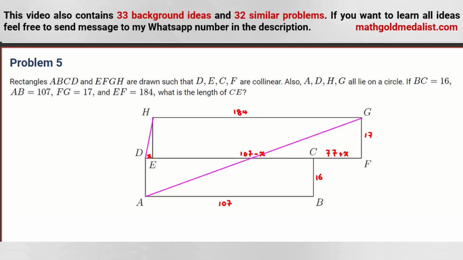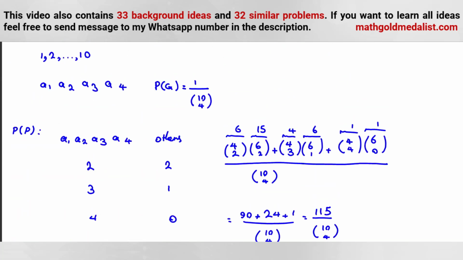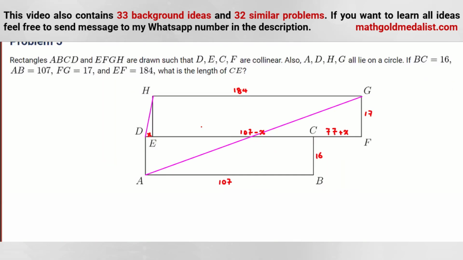Now when you see a geometry problem, it's good to work on similar triangles if possible. This will be idea 8, because it is a cyclic quadrilateral.